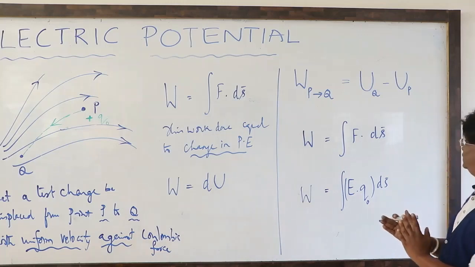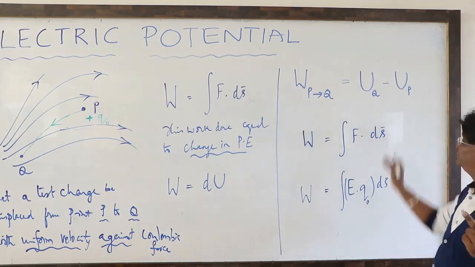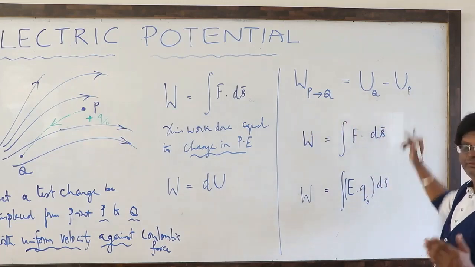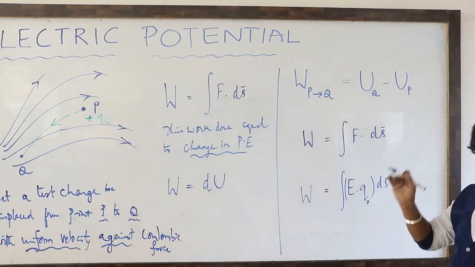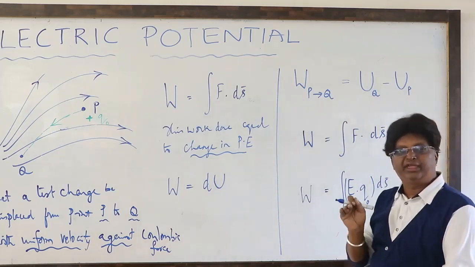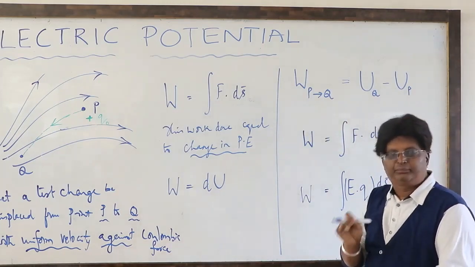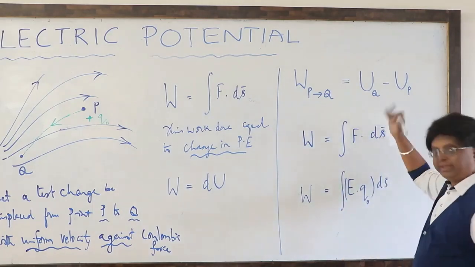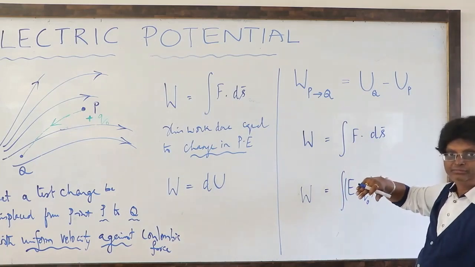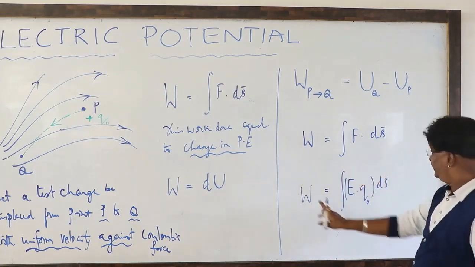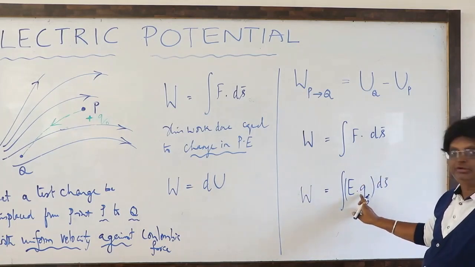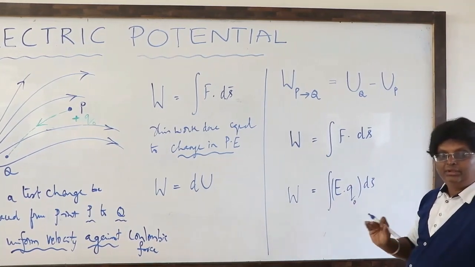depends on two aspects. In the field, at each and every point, look at this UQ minus UP. What does it answer? In a given electric field, at each and every point, there is potential energy of the system, and of course it depends upon the charge that we have considered, this Q naught. Right?